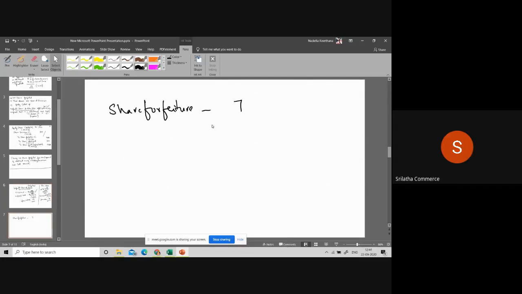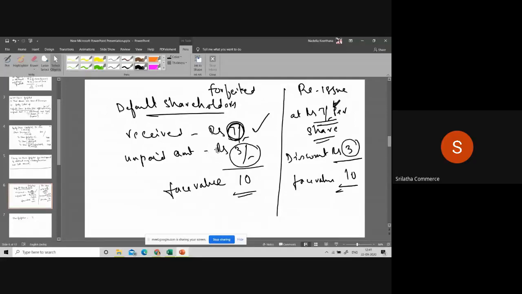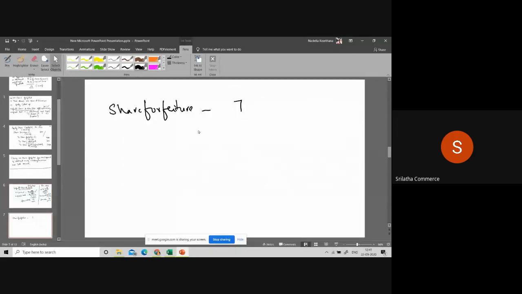So when you pass an entry, whatever amount you receive, you credit to the share forfeiture account. Isn't it? Yes or no? Yes, ma'am. Is it clear? So whatever amount we receive from the default shareholder, it will be credited to which account? Share forfeiture account. Are you returning this amount to the default shareholder? No, it is a profit to the company. So this 7 rupees is credited to a separate account, that is the share forfeiture account.